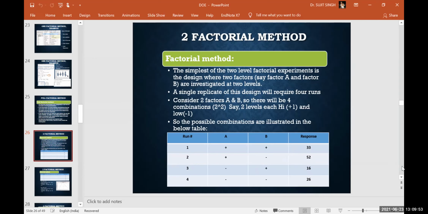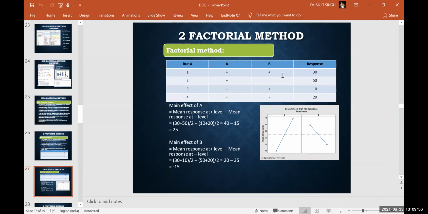Now coming to how to analyze the effect. So this is the run and we have the response here. How to find the main effect of A? That is the mean response at the plus level minus the mean response at the minus level. The mean at the plus level is 30 plus 50 divided by 2, which is 40. Minus level, the response is 10 plus 20, 30, divided by 2, 15. So the main effect of A is 25.